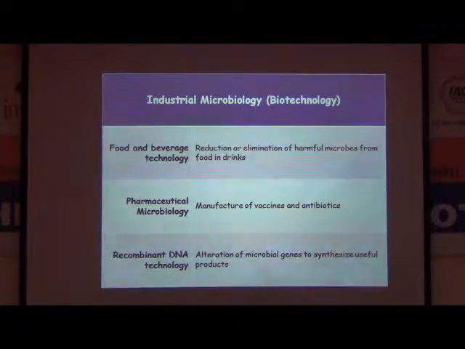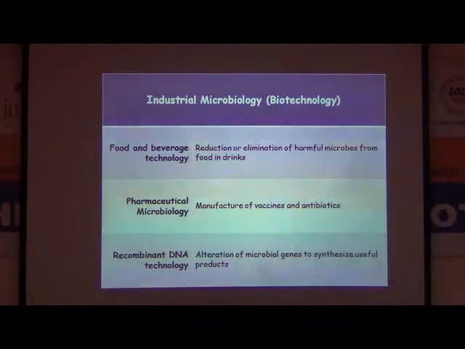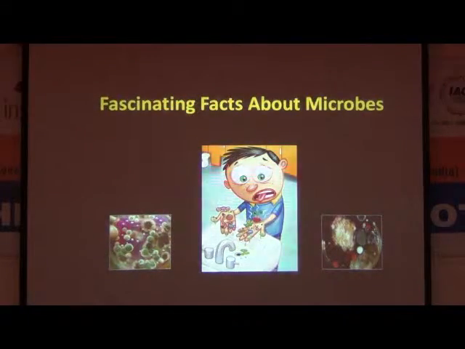Industrial microbiology, which is popularly known as biotechnology. Find applied field of microbiology. You can have food and beverage technology, where we use organisms to prepare various types of things. Pharmaceutical microbiology, manufacture of vaccines and several types of antibiotics. And recombinant DNA technology, where we alter the genetics of microorganisms to make them more capable to produce novel chemicals. Next. Now there are various facts about microbiology.